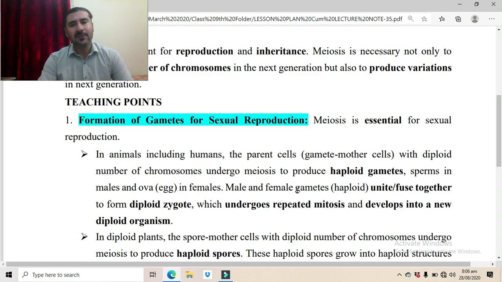Then the male and female gametes, which are haploid, unite, fuse together to form diploid zygote. Through the process of fertilization, the haploid gametes fuse together to form zygote, and that zygote undergoes repeated mitotic divisions, and then develops into new diploid organisms.